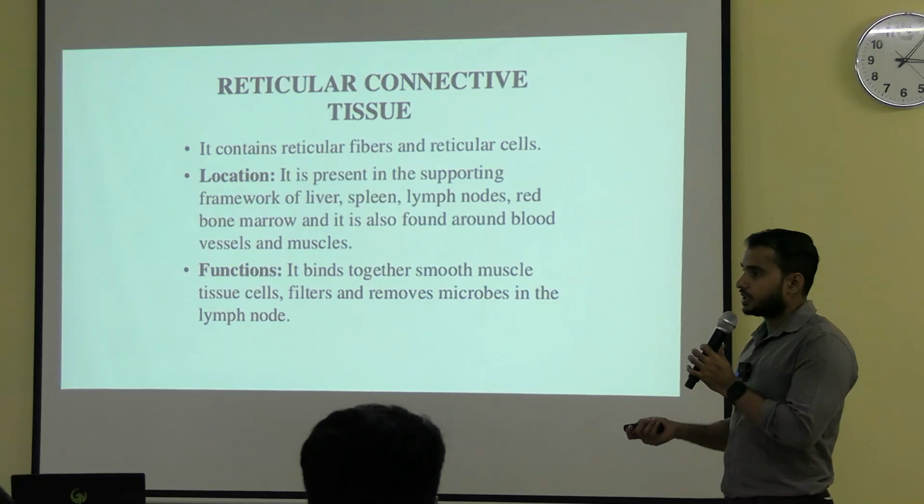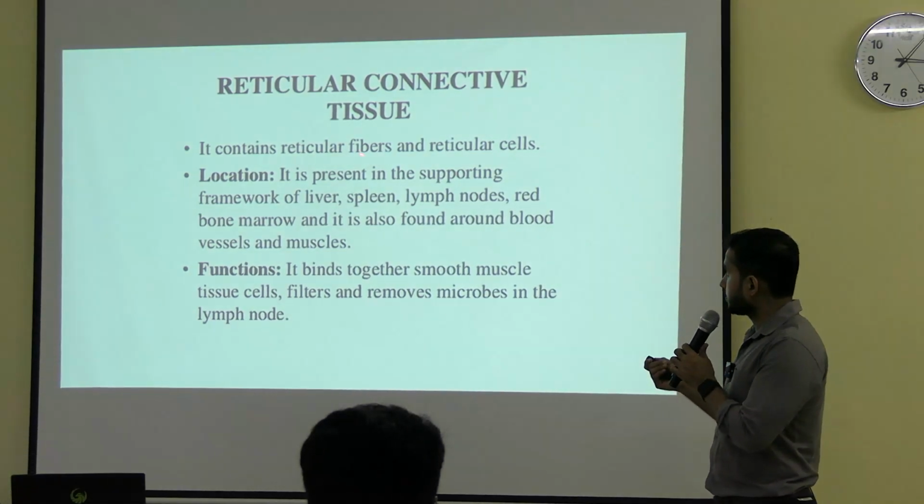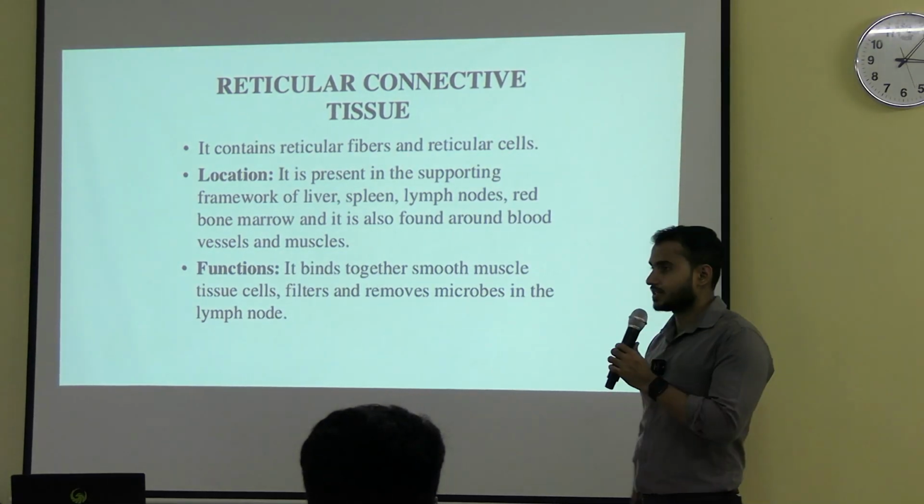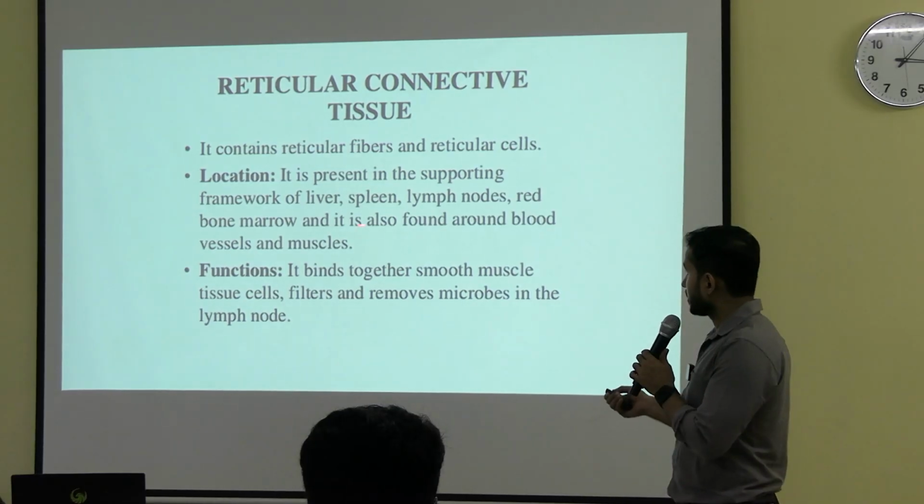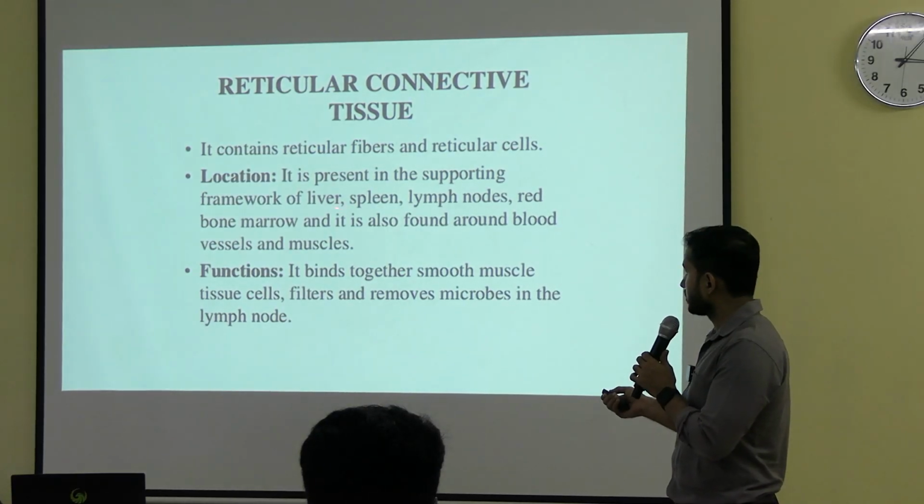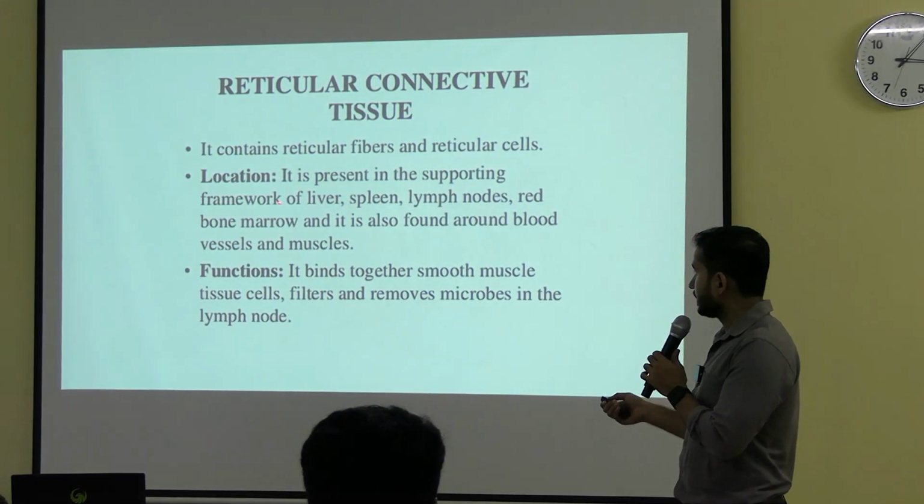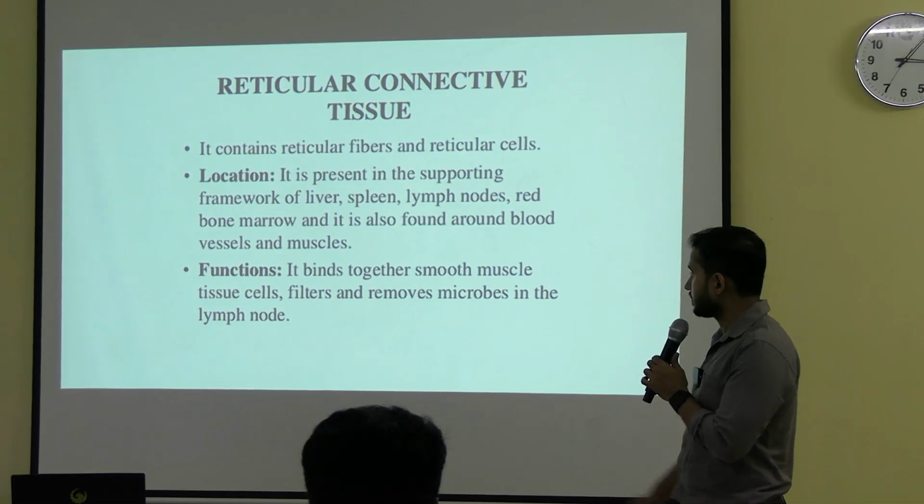Next is the reticular connective tissue. In case of reticular connective tissue, reticular fibers and reticular cells are present. The location is lymphoid organs, bone marrow, liver, kidney. These are the areas where it is present.